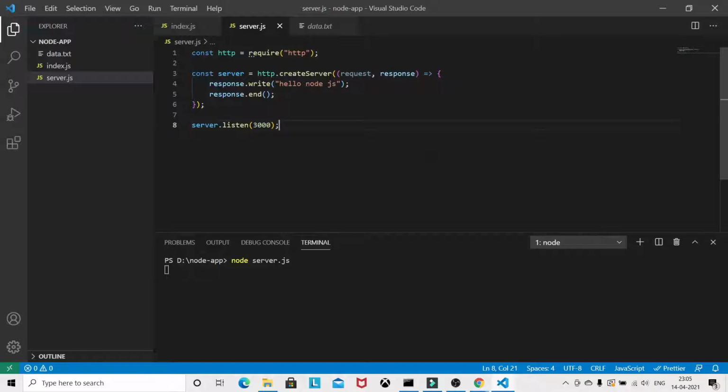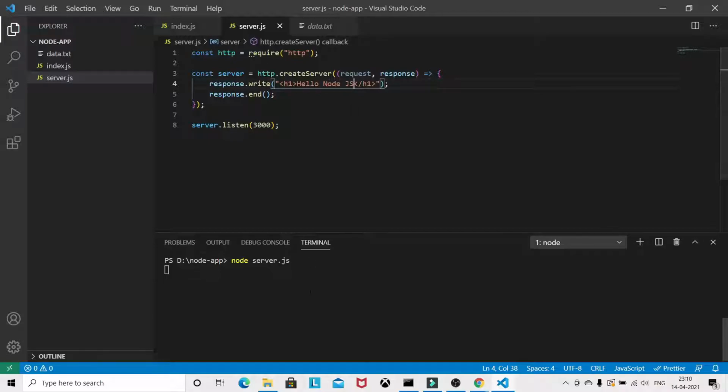Now we will see sending a HTML response and how we can do that. Let's see. So I will change this content here. Okay. So this response I will change, and I will make it like h1 and h1, and I will again write hello node.js.